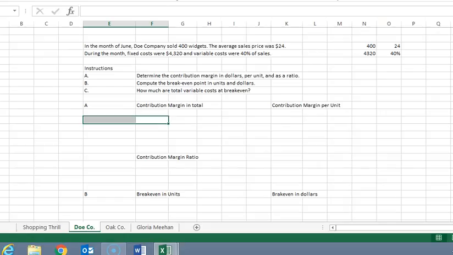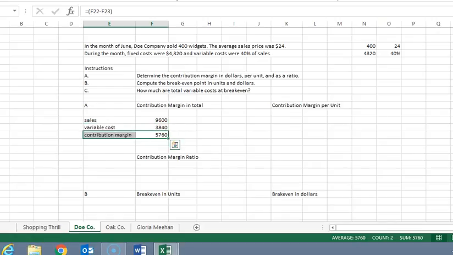So to begin with then, total contribution margin, we need total sales minus total variable costs. So total sales then, sales would be 400 times 24. And then variable costs now, they said the variable cost is 40% of sales. So we take 40% of 9,600, and that's our variable cost. Contribution margin is the difference between those two.